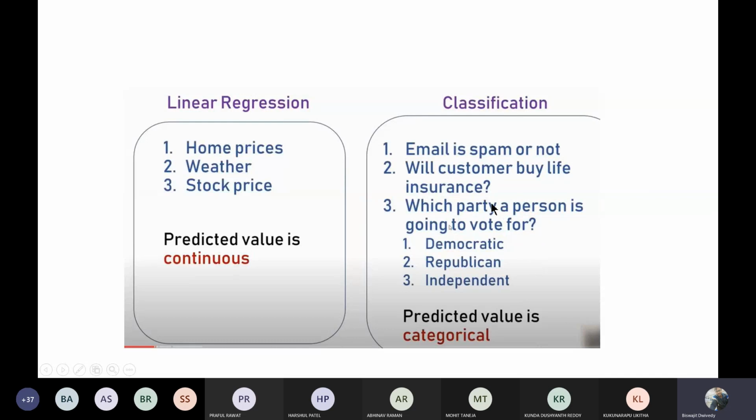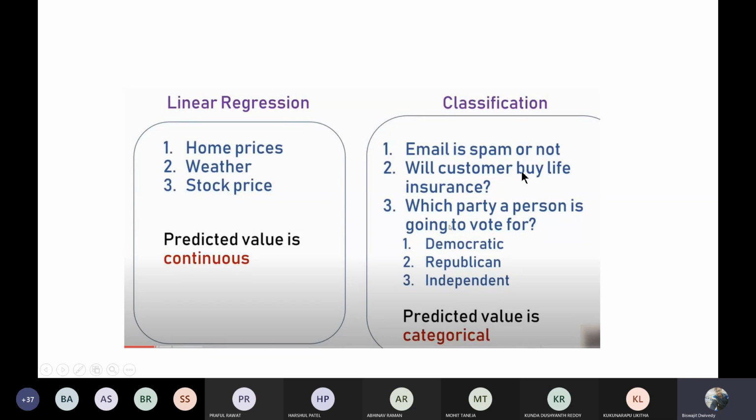Next, email is spam or not. These types of things also come under classification, and this is a very good example of a simple binary classification problem, because these types of filters are used in emails. Will the customer buy life insurance or not? These types of questions, because today I'll be showing you one example of this question.